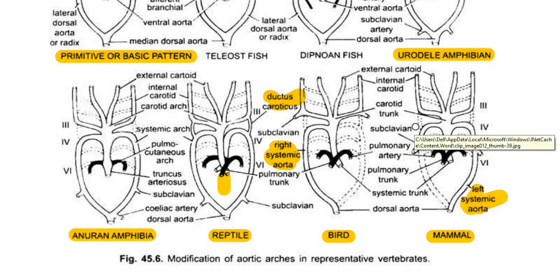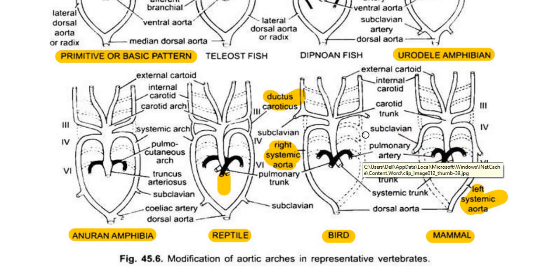So this was about the discussion of aortic arches in different vertebrates. Hope you are getting the difference. You need to recall the diagram of the heart also so that you understand it better. So you just remember what an aortic arch is, how many aortic arches are present and how they are present, and what they are named as. In case of embryonic forms, how they are present, and as and when evolution has taken place, what kind of reduction or what kind of distinguishing characters you find in different examples.